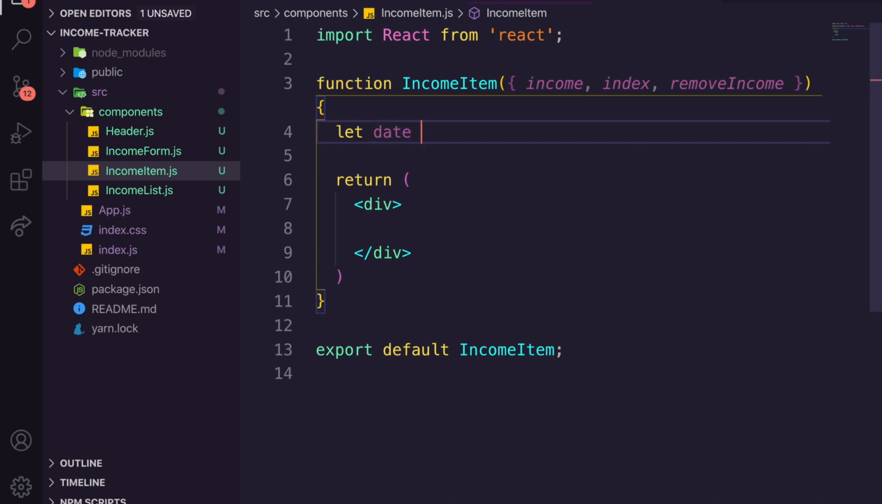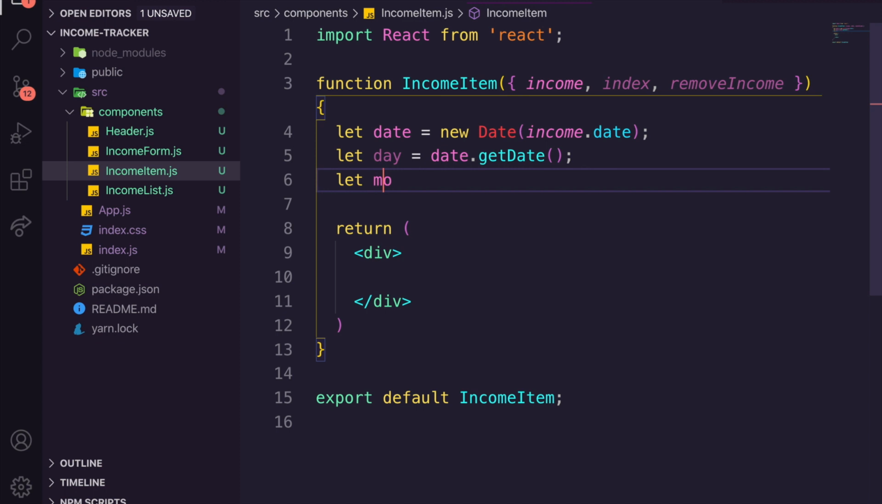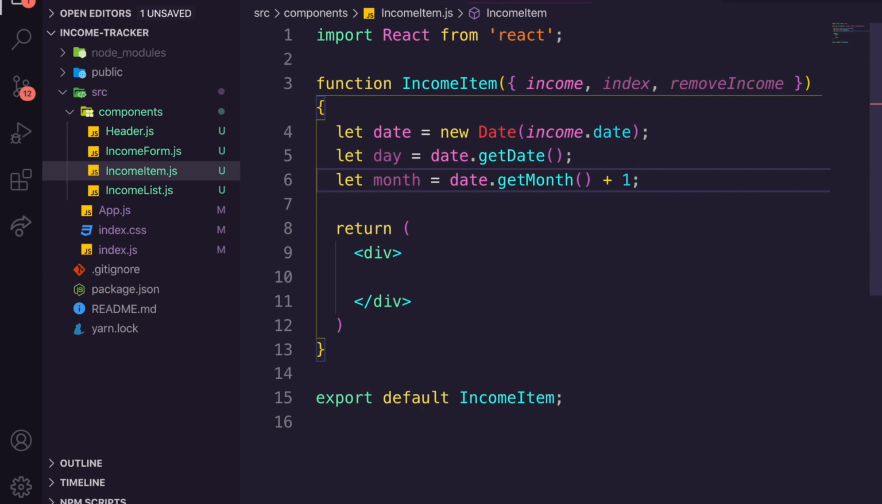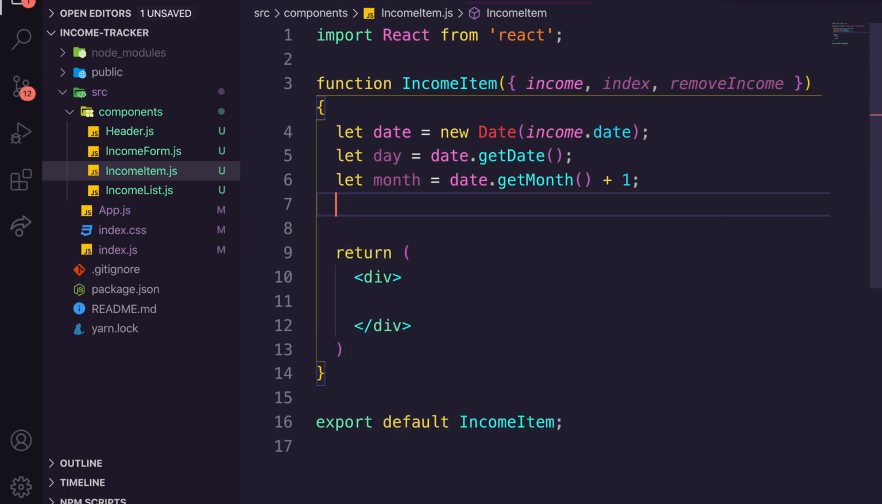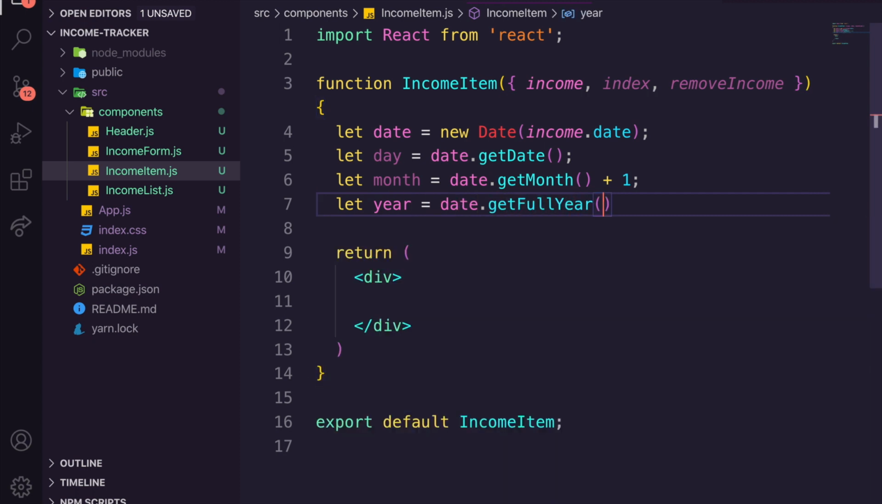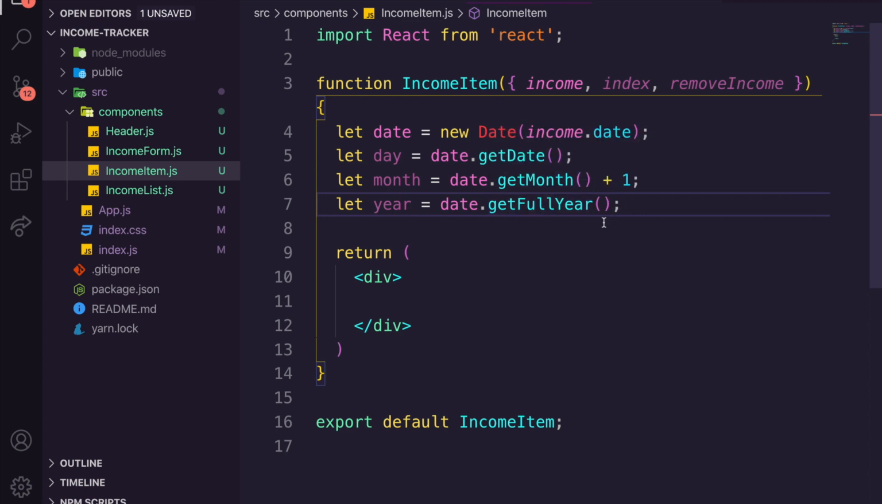So that we're going to get let date equal new date, and we're going to pass through the income.date. We're then going to get the day, and we're going to say date is equal to get date. We're then going to say let month equal date.getMonth, and we're going to plus 1 to this, and we're going to say let year equal date.getFullYear. Now the reason we added 1 is because this is an array between 0 and 11, and obviously there's 12 months. There's still 12 numbers, but for some reason it does it from 0 to 11. I get that's how programmers work, but come on, it's a date, guys.